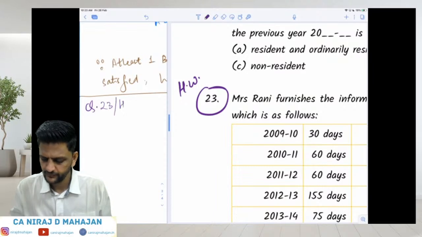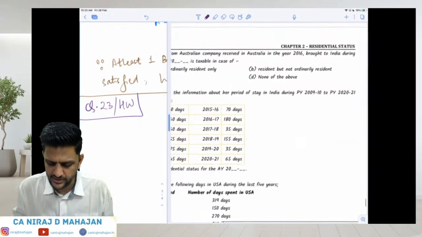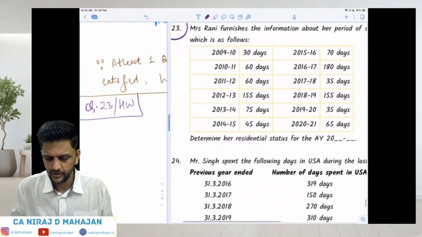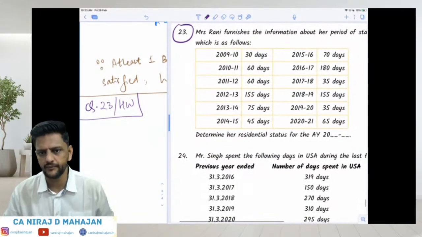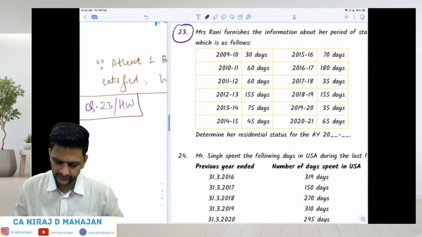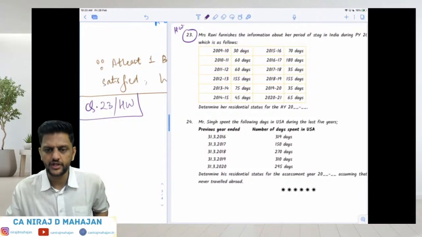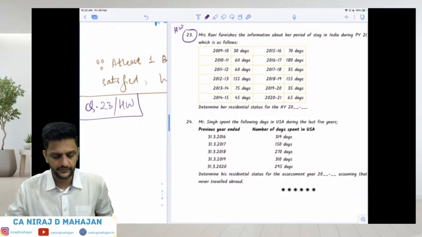Nothing as such great over there, because all the details are given to you for the last 10 years and numbers are different, but the data as such is readily available for you. Fine. Let us do question number 24.